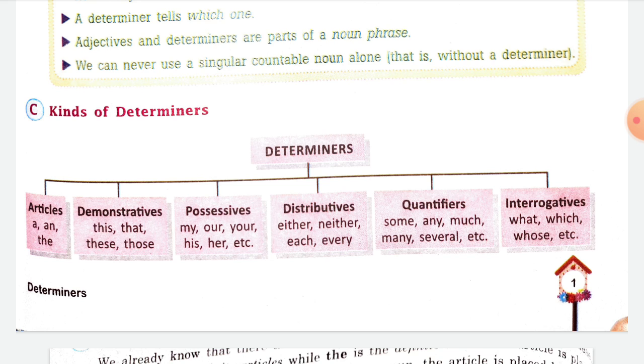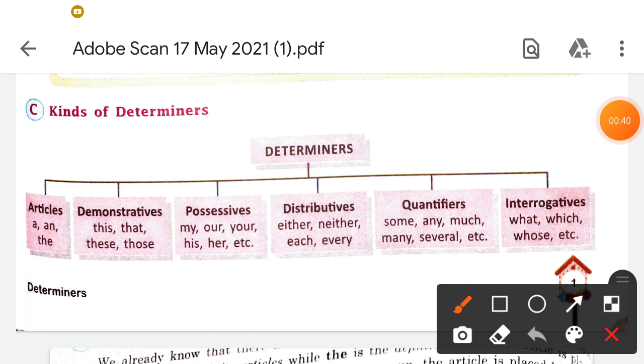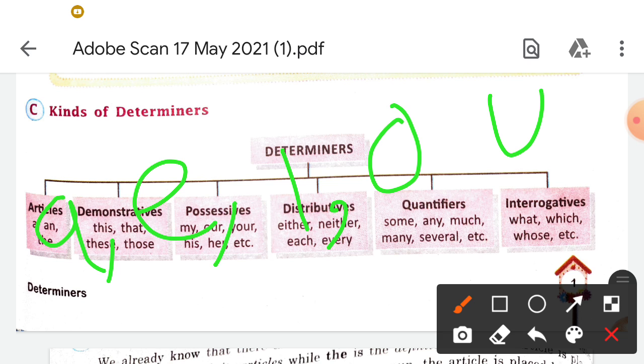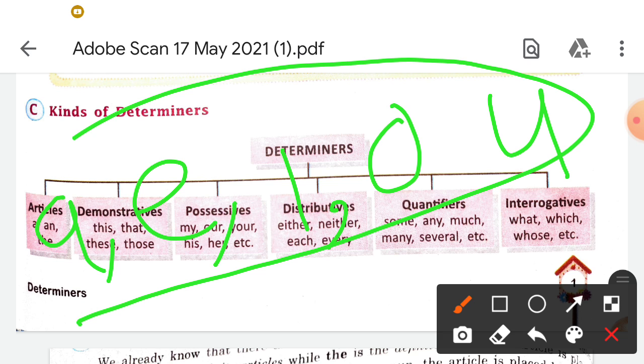Okay, so a and an: where we have the vowel sound a, e, i, o, u at the first letter, we have to put an.